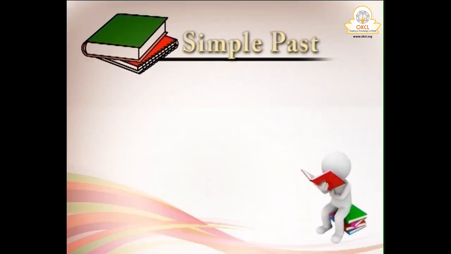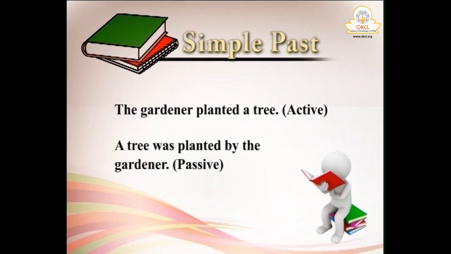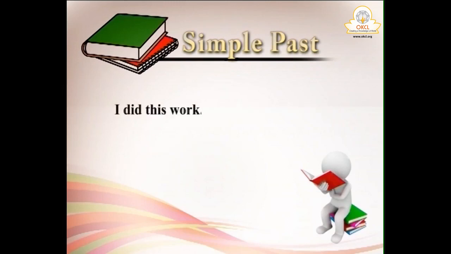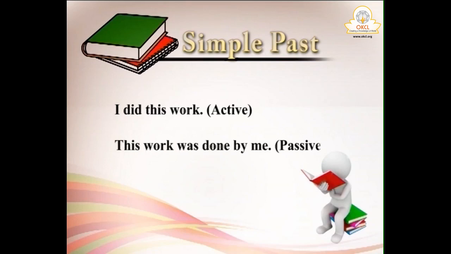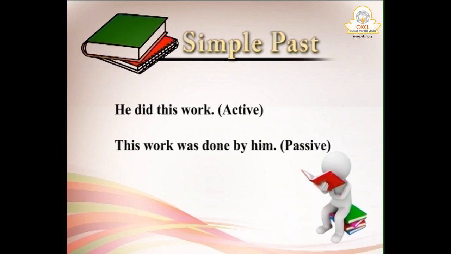Similarly, when we go to past, the gardener planted a tree. A tree was planted by the gardener. And I did this work. Simple past we are discussing. I did this work. This work was done by me. He did this work. This work was done by him.